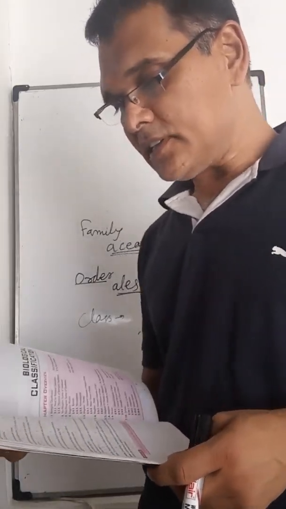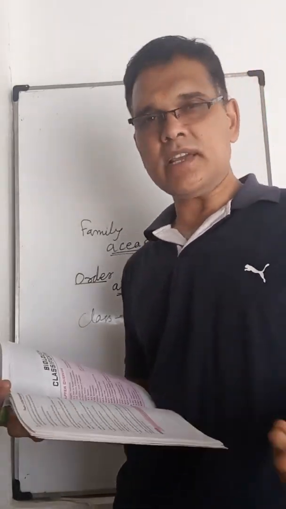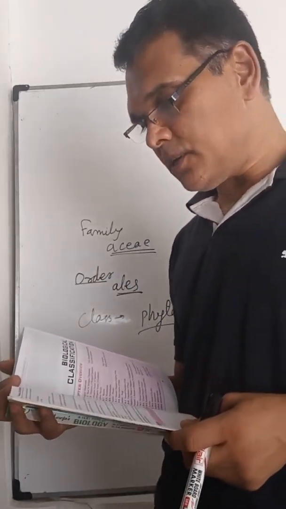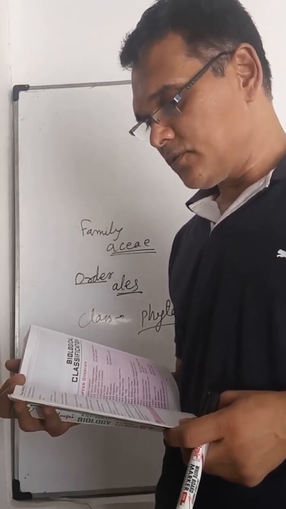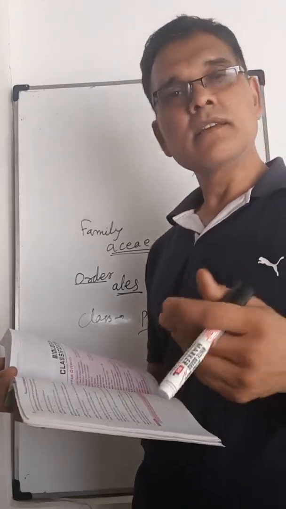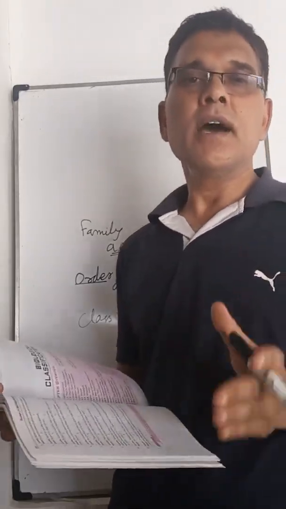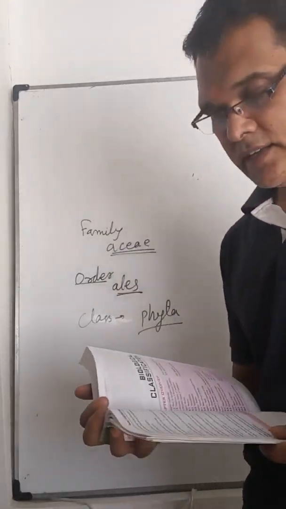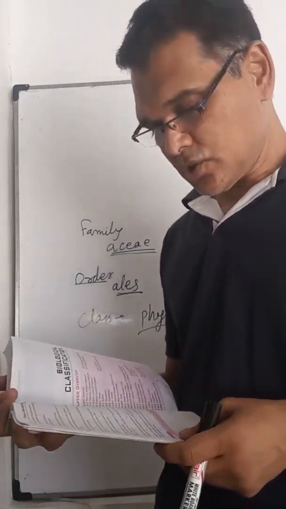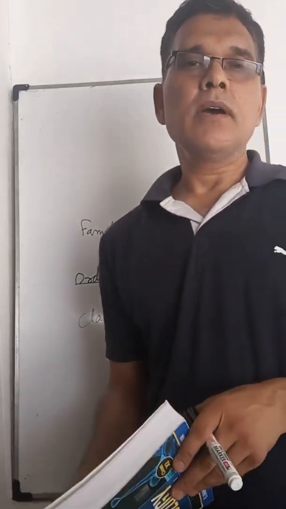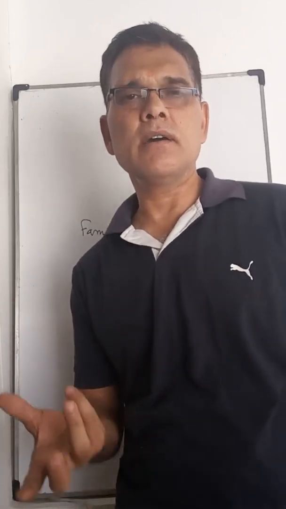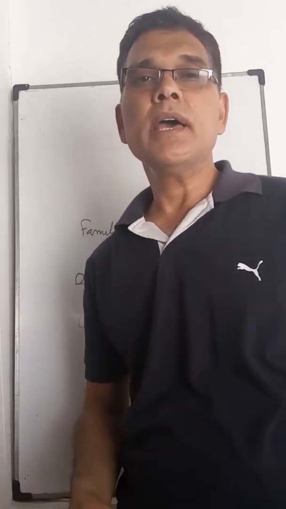The next assertion: Linnaeus is regarded as the father of taxonomy. Yes, that is right. Reason: he gave the scheme of classification which, with a few additions, is still used. Yes, this is also right. So assertion and reason both are right and the reason is the correct explanation. The right answer is A. These are some assertion and reasoning questions, and such types of questions come in different types of examinations.